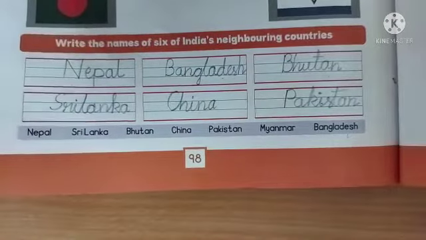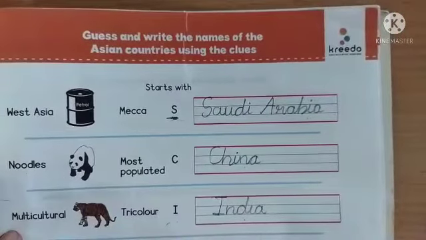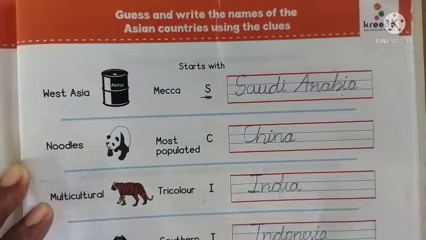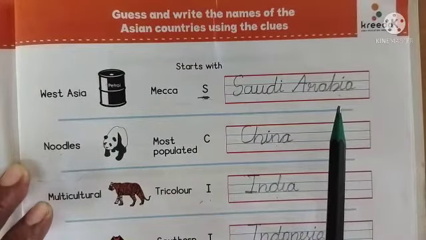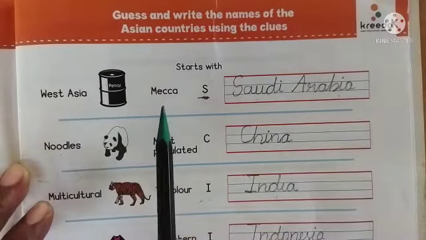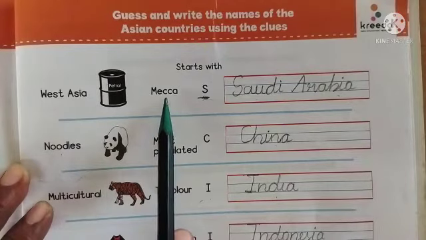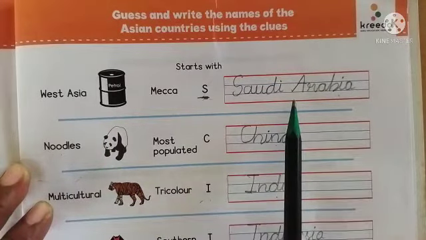Now, let us move on to page number 99 where we have an activity to guess and write the names of Asian countries using the clues. We have a few clues here. By reading the clues, we have to name the country. West of Asia, and Mecca, the famous tourist spot, or it is also called a pilgrim place, is located in Saudi Arabia.